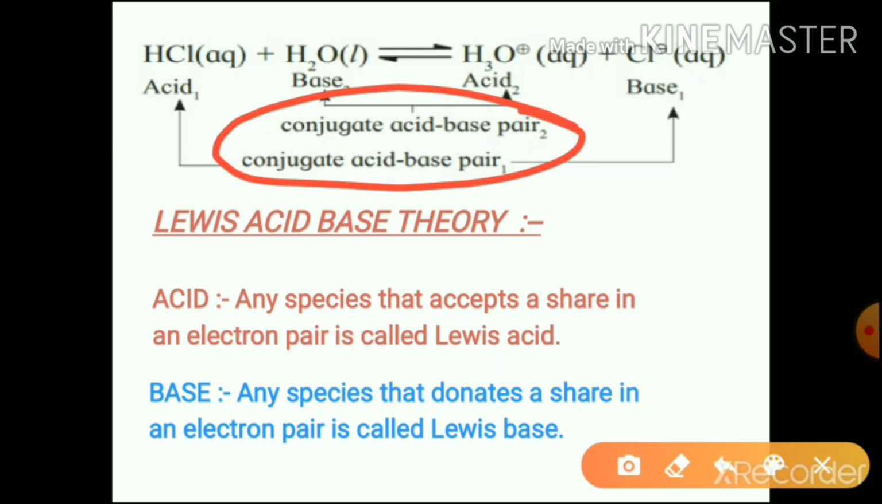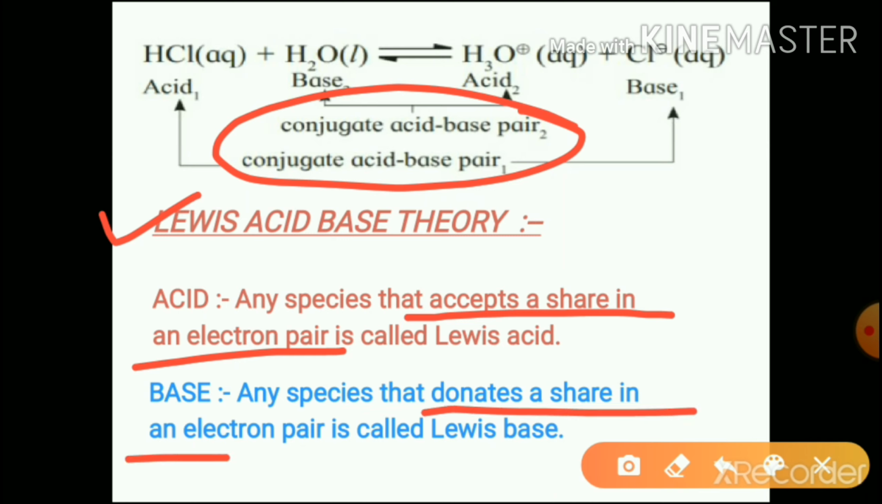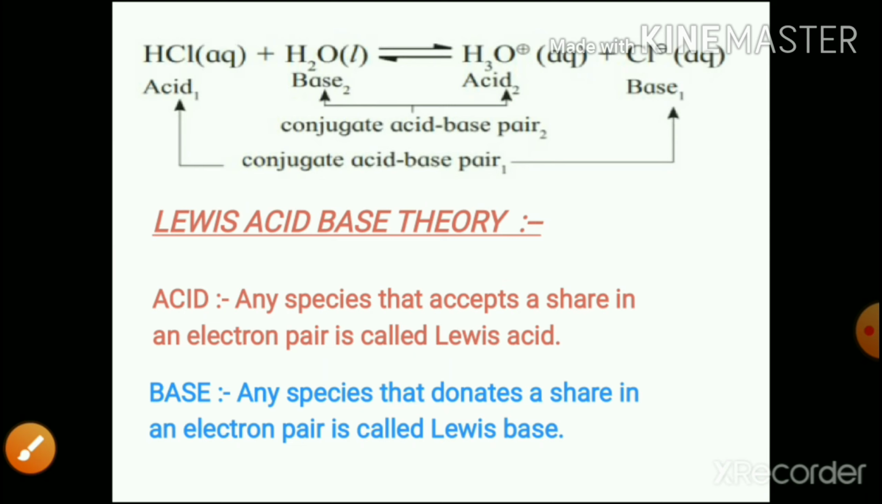Now another theory which gives a little wider definition of acid and base is Lewis acid-base theory. According to Lewis, an acid is any species that accepts a share in an electron pair, and a base is any species that donates a share in an electron pair. So an electron pair acceptor is an acid and an electron pair donor is a base.